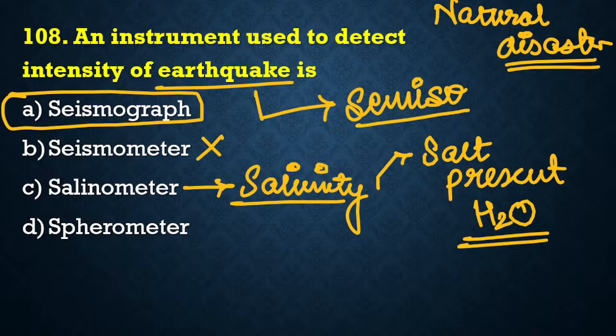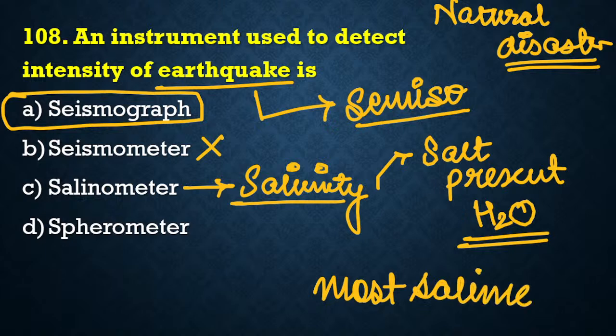So everyone, I have a question for you that you have to answer here, that which water body is the most saline? सबसे ज्यादा salinity किस water body की है? Which water body is the most saline water body? Which water body contains the maximum amount of salt? सबसे ज्यादा salt कहाँ पे present होता है? Which water body has maximum amount of salt? We all have studied about it. हम सभी ने इसके बारे में पढ़ा है, but let us see who recalls it.